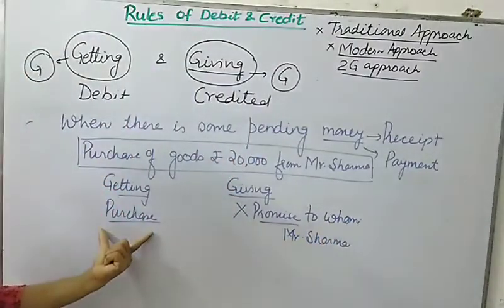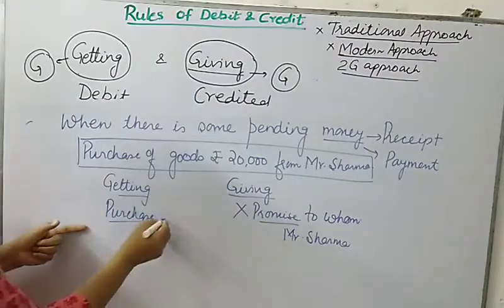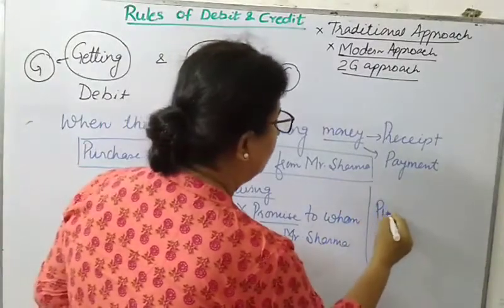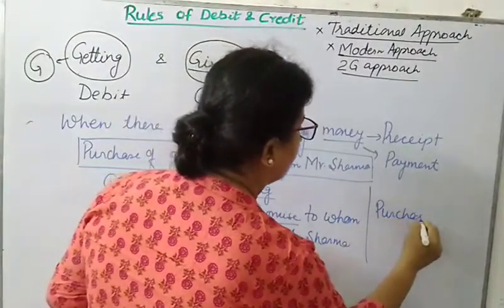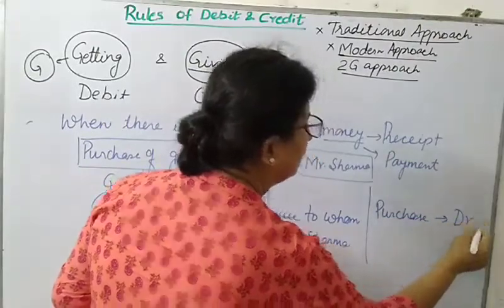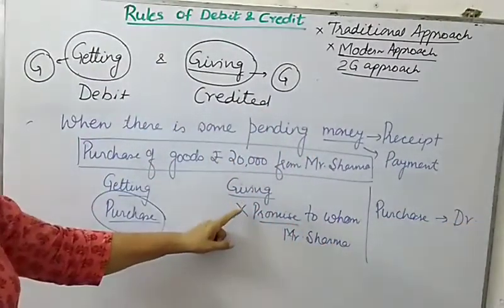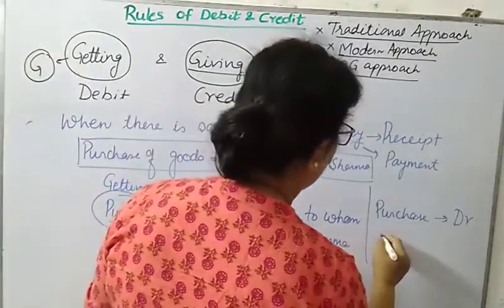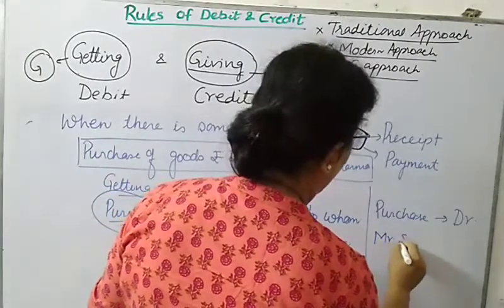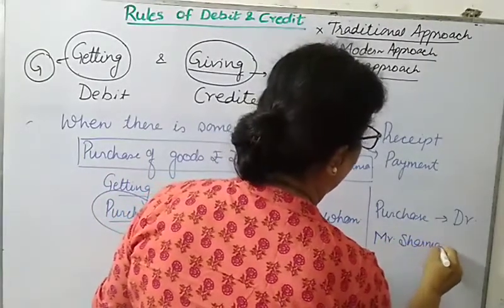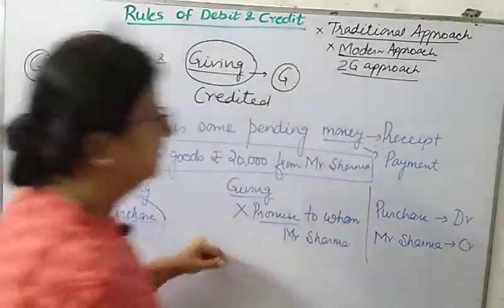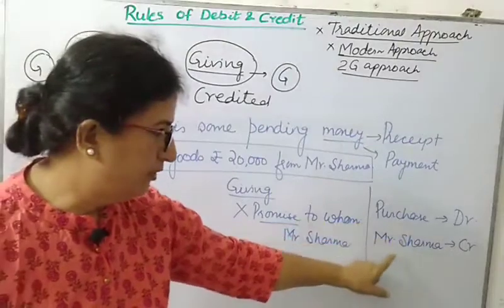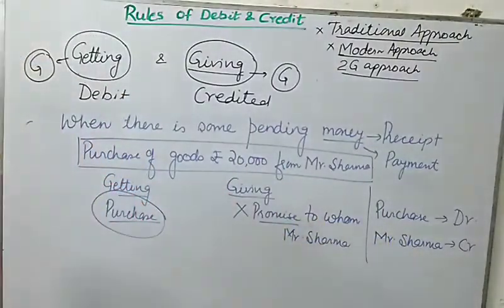So now you will be able to frame the journal entry. In this case, I am getting purchase, so purchase will be debited because I am getting purchase and I am giving a promise. I am giving a promise to Mr. Sharma, and Mr. Sharma's account will be credited. So this way also you can frame the journal entry: Purchase account debit to Sharma account.